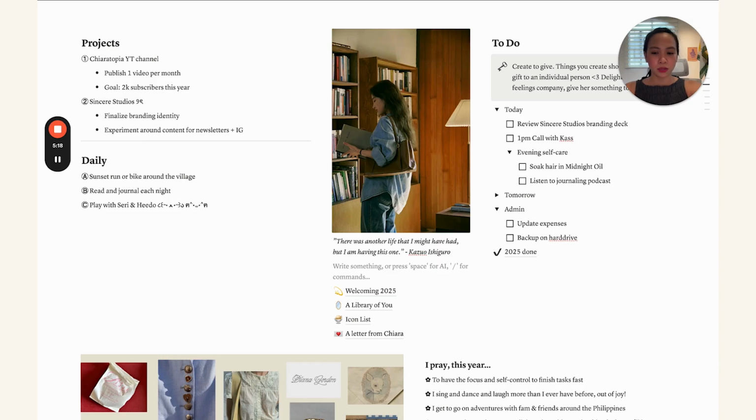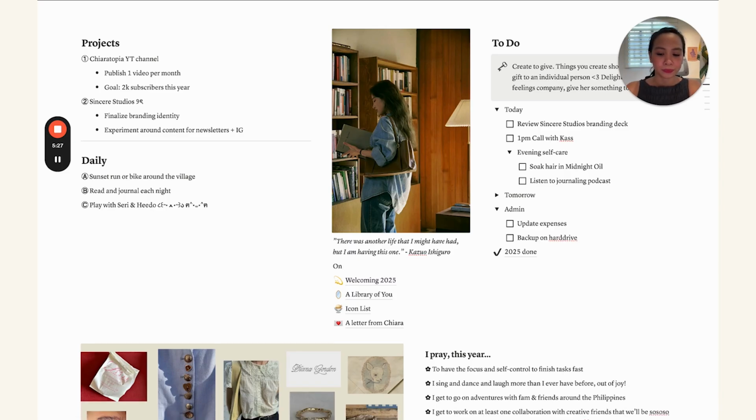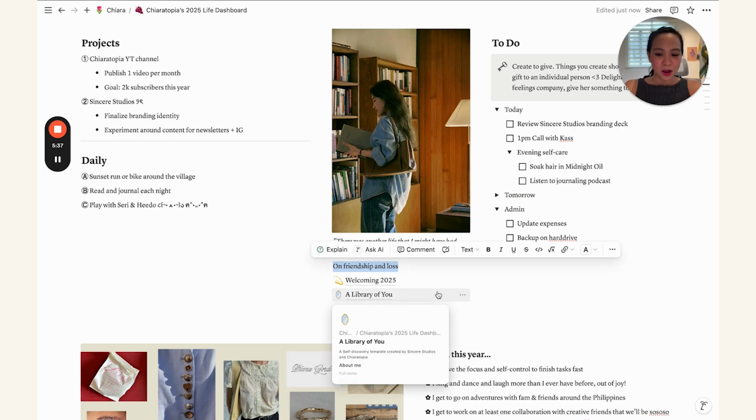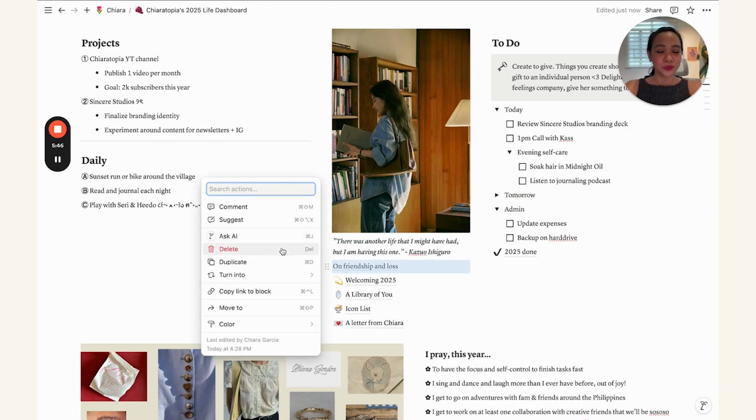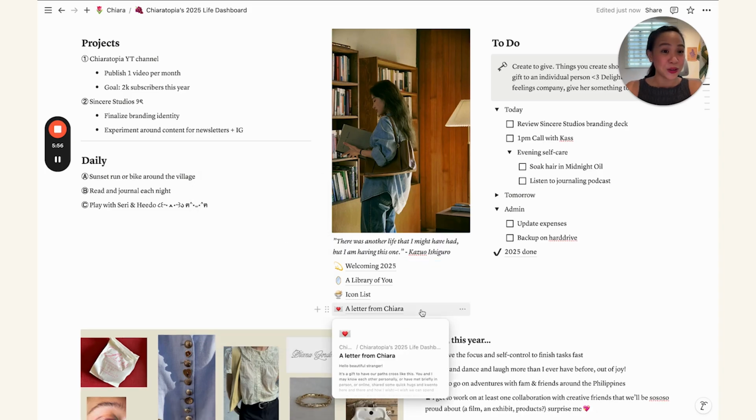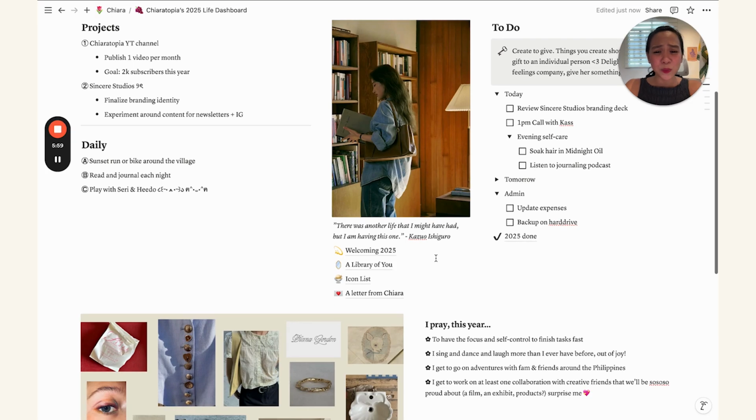If you want to add a link here, let's just say you read an article online that you really love, you want to read about it again on friendship and loss, for example, and then just highlight it, and then Command V pastes the link over there, and then you can easily refer to it later and delete it once you've moved it to a different part of your Notion ecosystem or your Notion dashboard. Yeah, other pages basically.